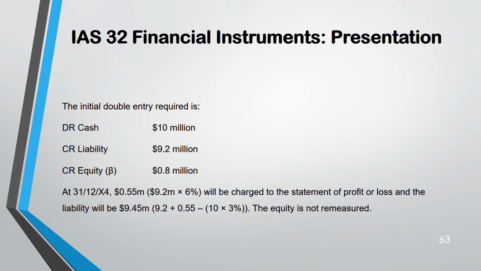So next year, the opening balance will become 9.45. So 9.45 plus 9.45 into 6% minus 10 into 3%. Third year also like that. So the first year balance becomes the opening balance for the second year, the second year balance becomes the opening balance for the third year, like that. Equity is not remeasured. Remember, only liability is remeasured every year, not equity.